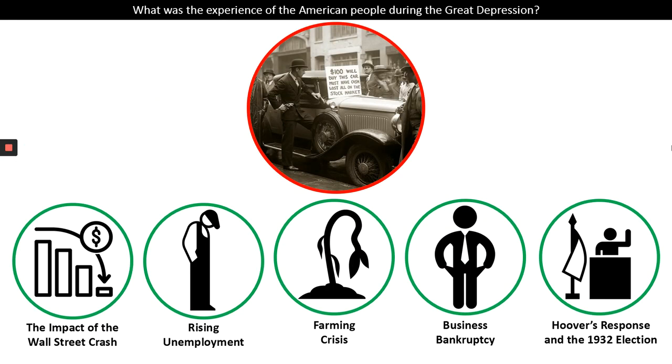So that brings us to the end of our video on what was the experience of the American people during the Great Depression. We've looked at the impact of the Wall Street crash, the trigger point of the Great Depression, and we've looked at the impact on the American working people through rising unemployment, the farmers through the crisis, and then business owners through business and bankruptcy. We've also looked at Hoover's attempted response and then Roosevelt's win in the 1932 election.